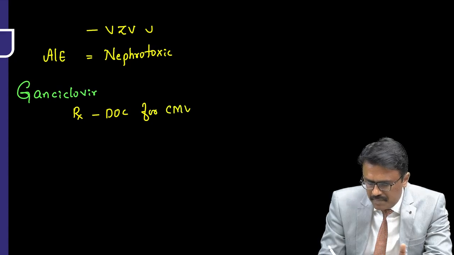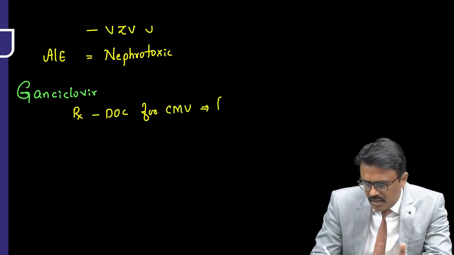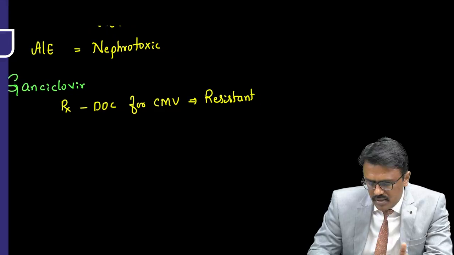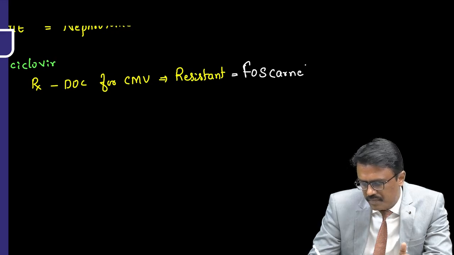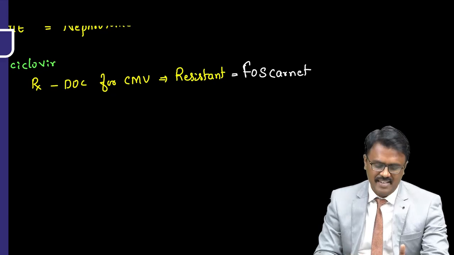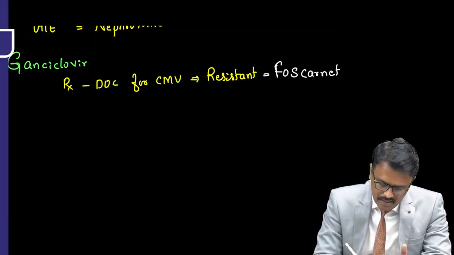The name is ganciclovir, and it is the drug of choice for cytomegalovirus, CMV. If there is resistance to ganciclovir, then what is the drug of choice? Very good. It is the same, foscarnet. Now, what is the adverse effect with ganciclovir?